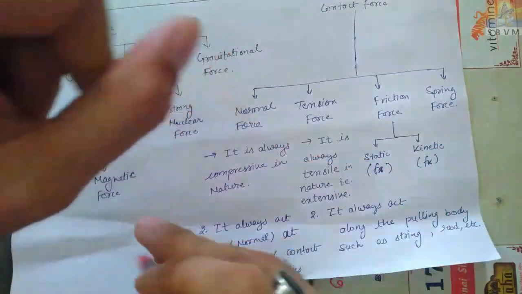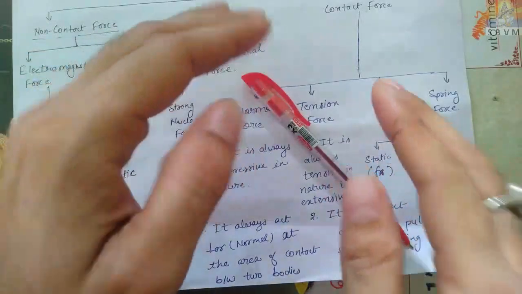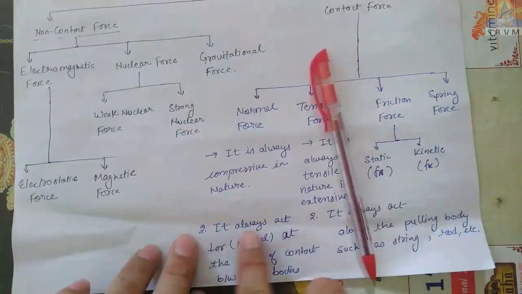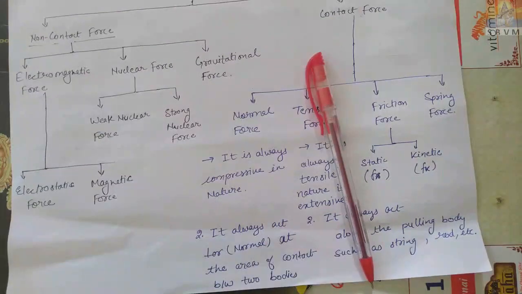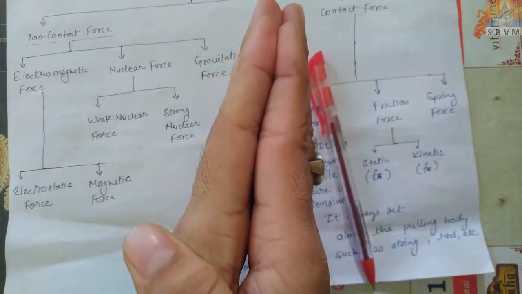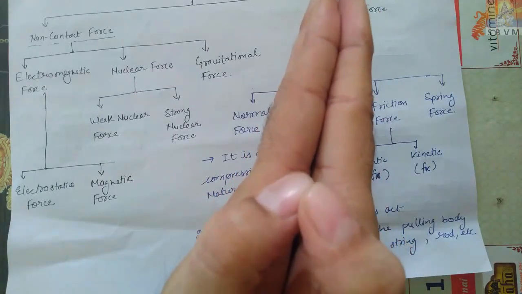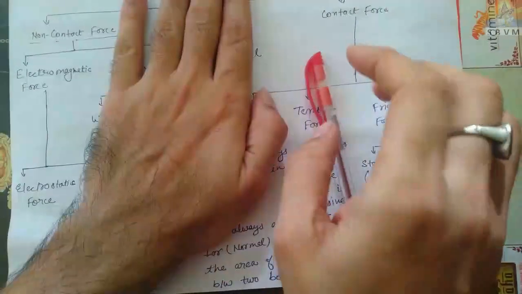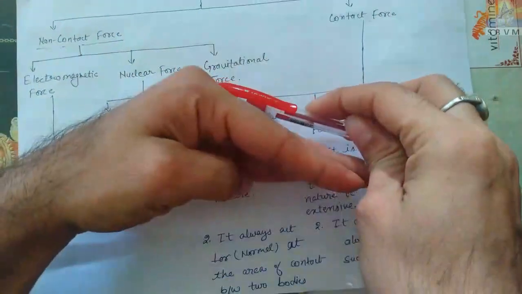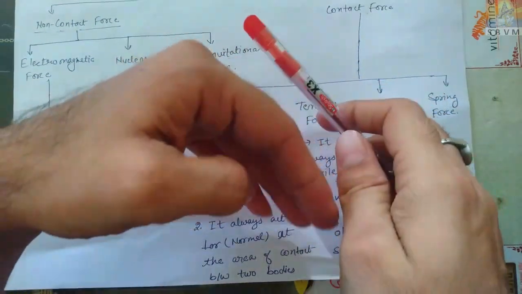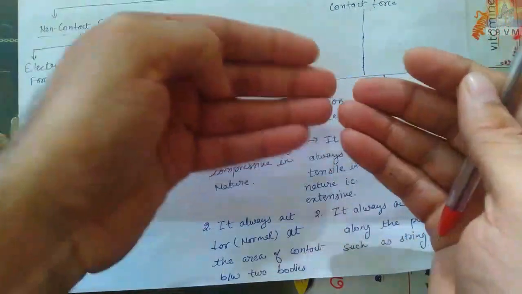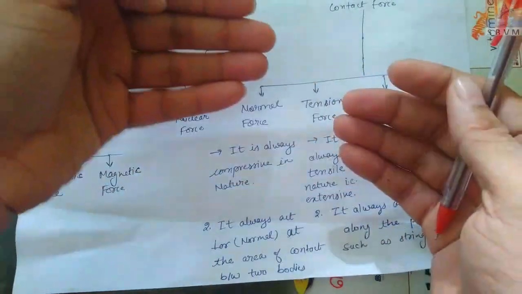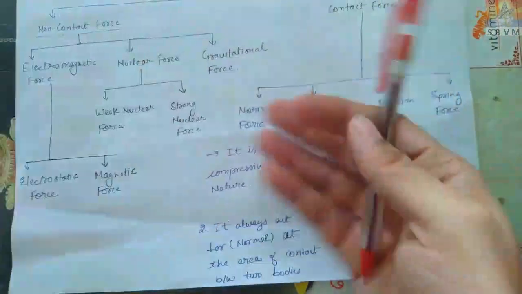Okay. Normal force means normal force always acts perpendicular, at the perpendicular area of the contact. Normal force means it always acts between two bodies. Whenever two bodies are in contact, pushing to each other or kept on each other. For example, a block is kept on a block like this. I will show you that, then normal will act. And suppose we are standing on the ground, then normal is acting on our feet. When we are sitting on the bench, then on our back normal is acting. Okay, so that is a normal force.